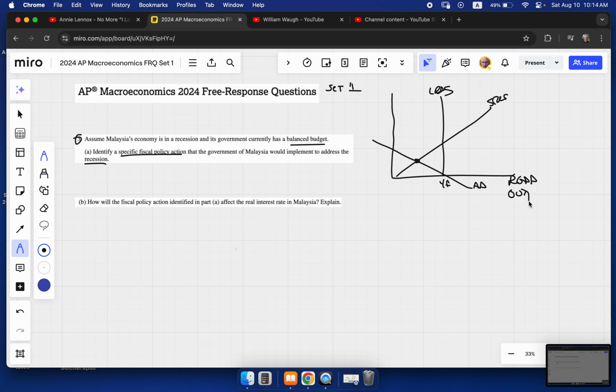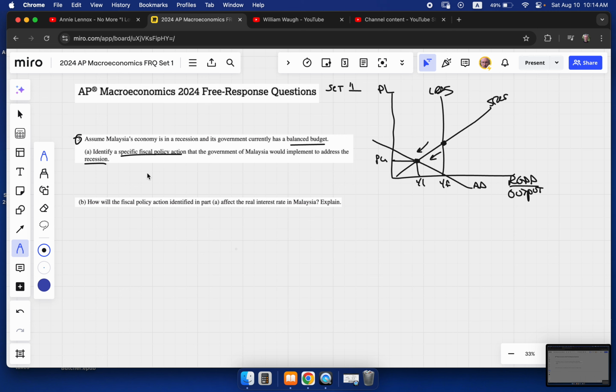This is real GDP and output here. We'll use real GDP always, not output, but you can use either one. But the College Board uses real GDP, so we should use it. This is price level, PL1, at that lower price level from full employment, and this lower output, we know we are in a recession. Anytime aggregate demand slides to the left of that spot right there, that is us being in a recession.